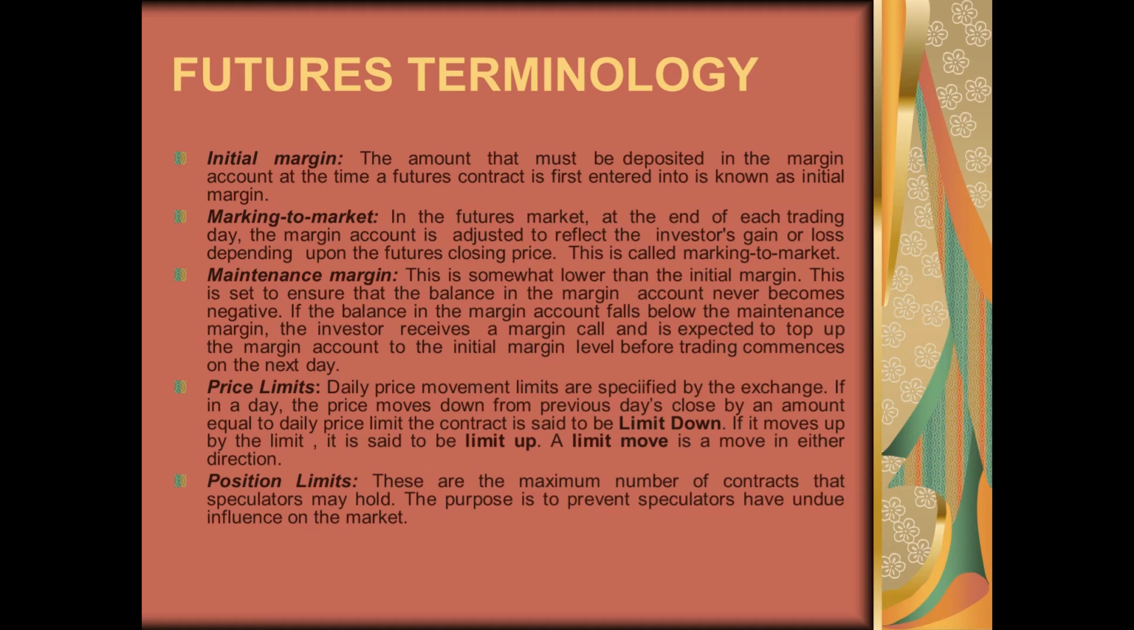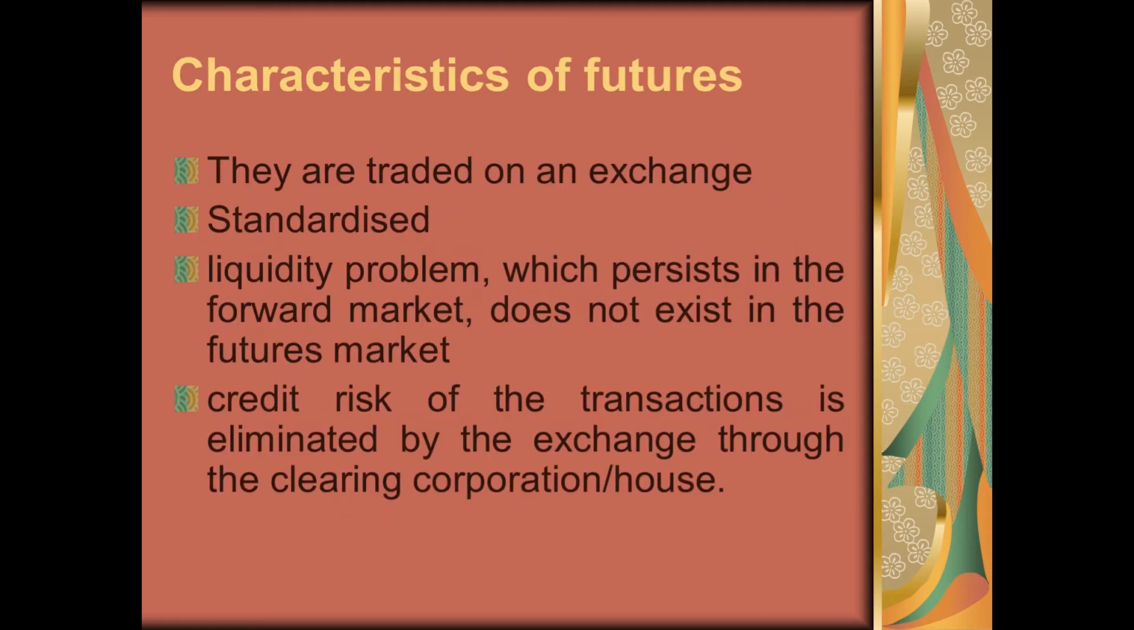Price limit. Price limit is a term which explains the daily price movement limit specified by the exchange. If the price moves down from the previous day's close by an amount equal to the daily price limit of the contract, it is said to be limit down. If it moves up by that limit, it is said to be limit up. And a limit move is a move in either direction. Now what are position limits? These are the maximum number of contracts that a speculator may hold, and the purpose is to prevent speculators from having undue influence in the market. So how many positions of any contract a speculator is allowed to hold, that is what position limits are.